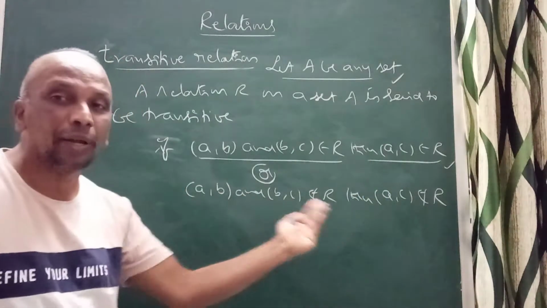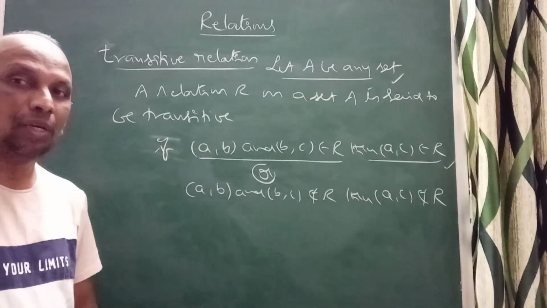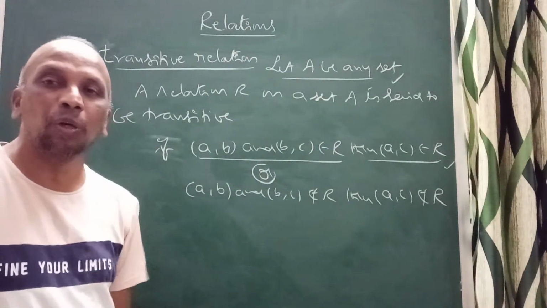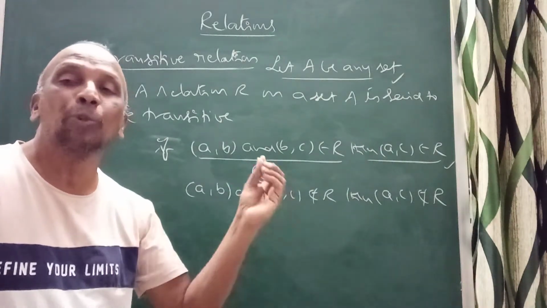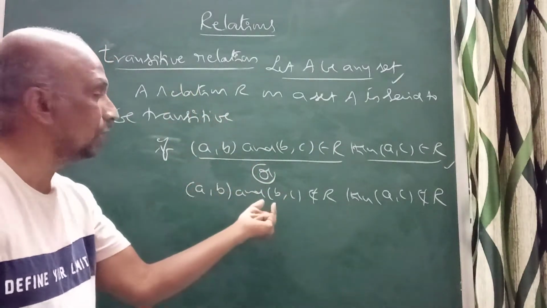This also comes under transitive. Remember, for symmetric, if (a,b) is there, we want (b,a); if (a,b) is not there, we don't want (b,a), and it is obviously symmetric. Think the same for transitive.